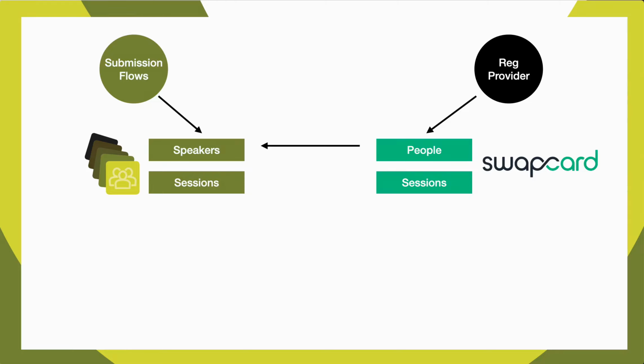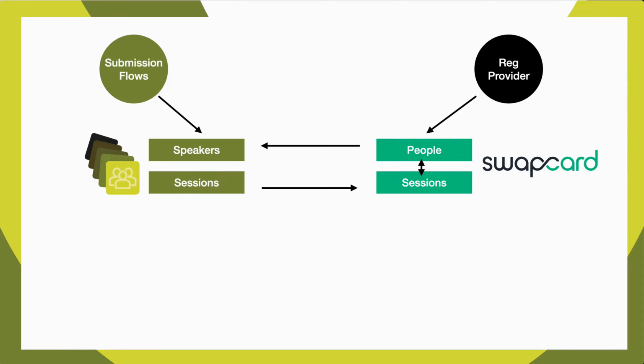So the way this happens is we take all the agenda data in Lineup Ninja and we push this data into Swapcard. So this will create all of the sessions in Swapcard, add them to the tracks, their locations, and you can also push any labels that you want associated with those sessions from Lineup Ninja into Swapcard.